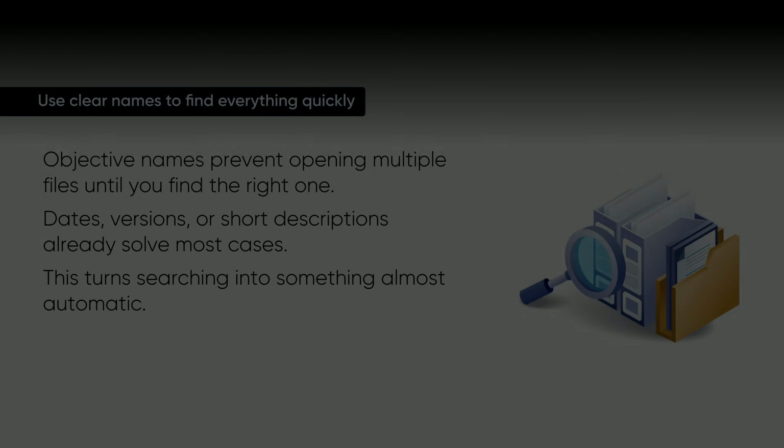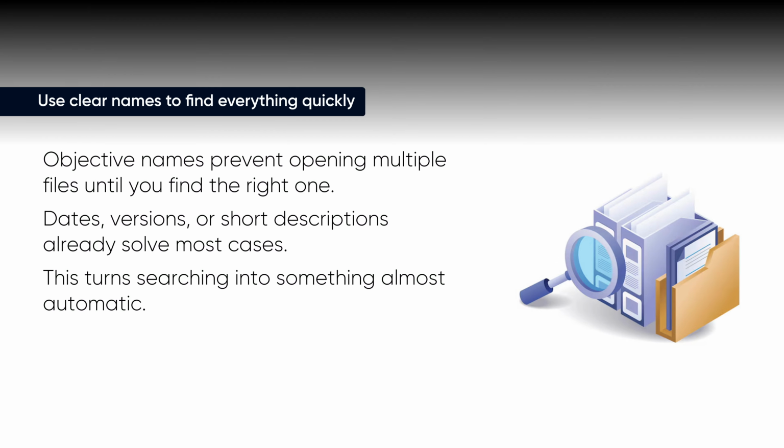Use clear names to find everything quickly. Objective names prevent opening multiple files until you find the right one. Dates, versions, or short descriptions already solve most cases. This turns searching into something almost automatic.